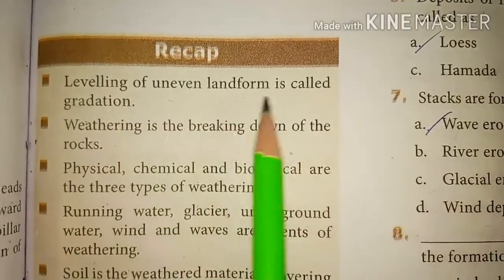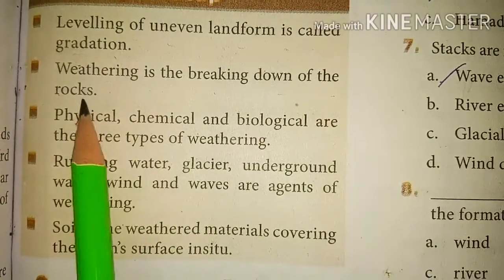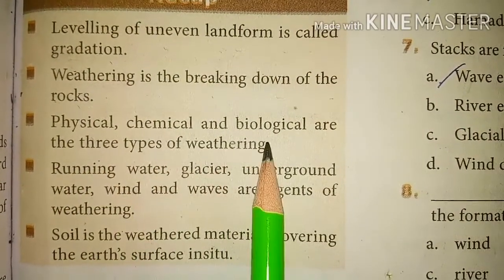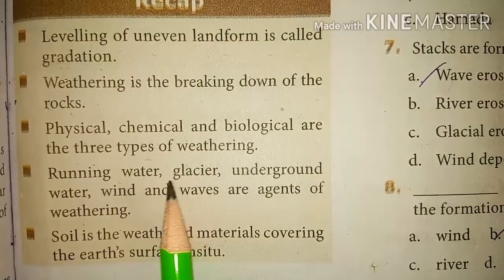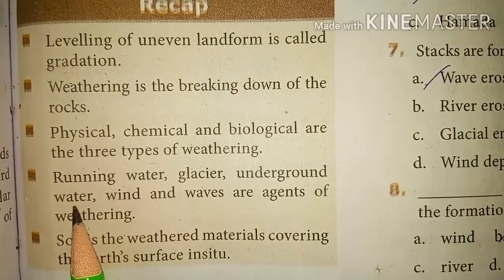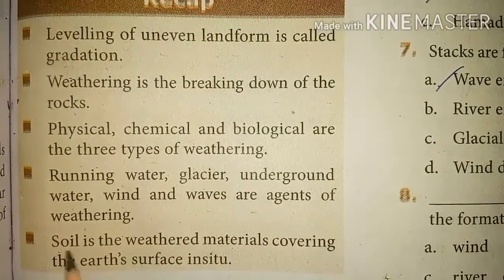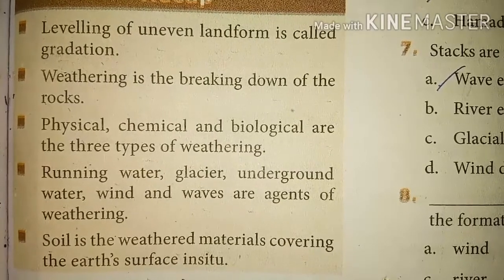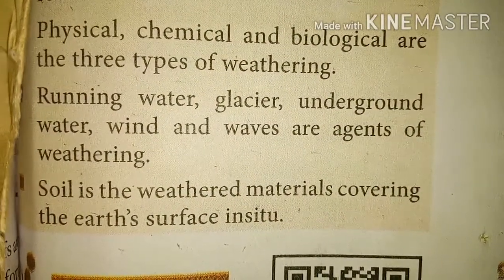Leveling of uneven landform is called gradation. Weathering is the breaking down of the rocks. Physical, chemical and biological are the three types of weathering. Running water, glacier, underground water, wind and waves are the agents of gradation. Soil is weathered material covering the earth's surface in situ. In situ means in the original place.